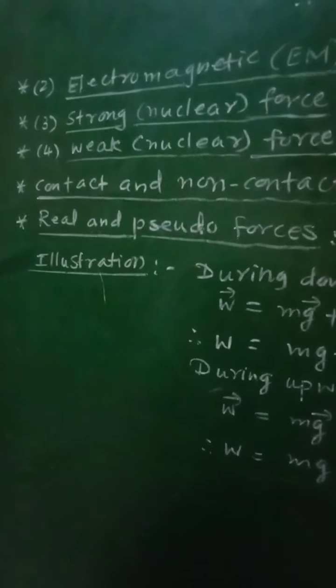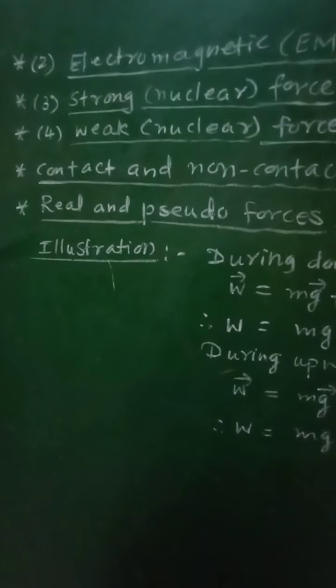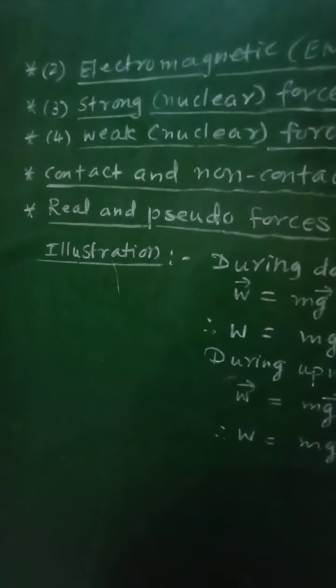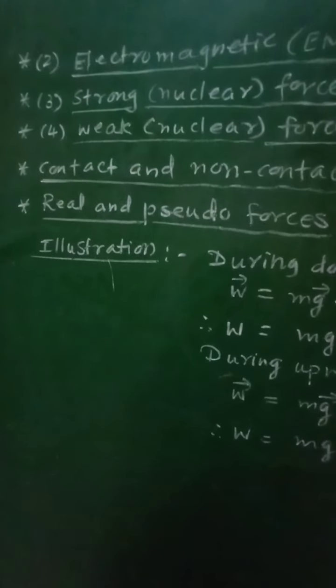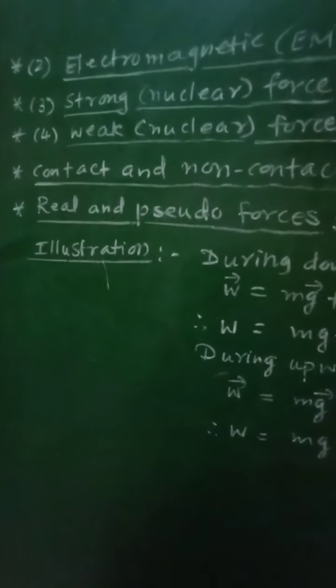That is, the fundamental particles of an atom which are in the nucleus, like protons and neutrons, will be bound together inside the nucleus of that atom due to strong nuclear force.